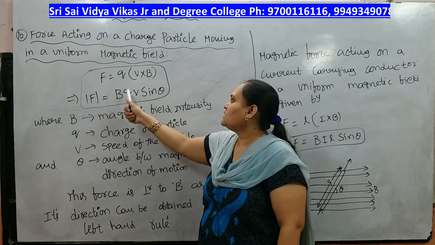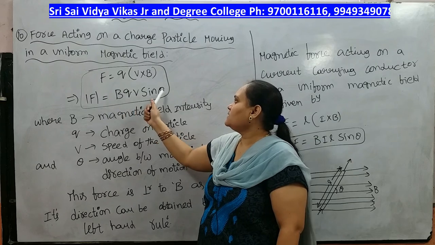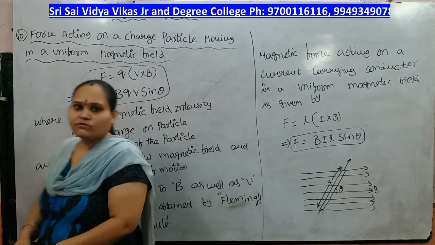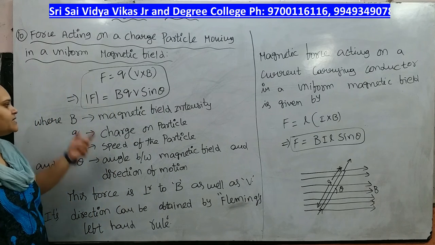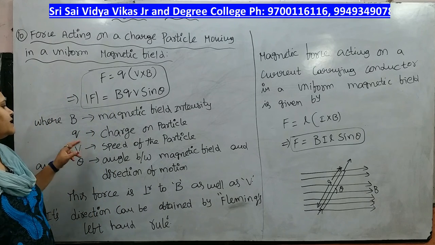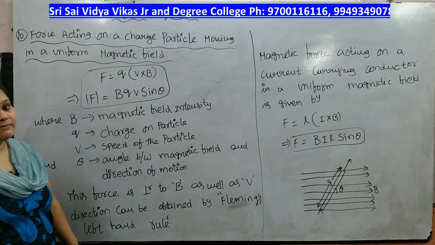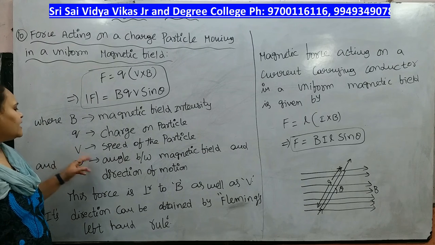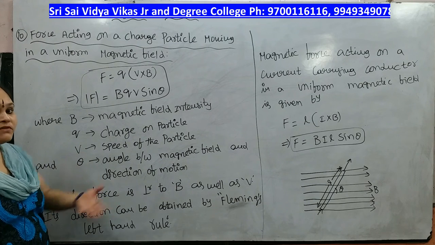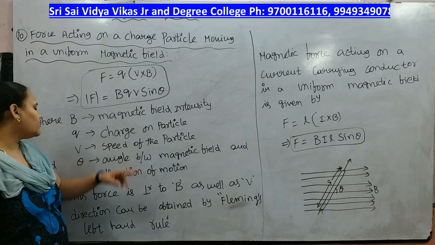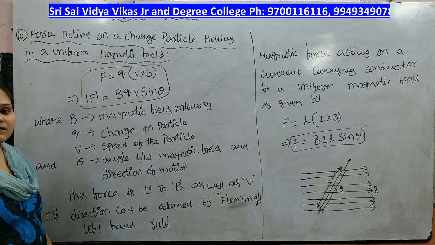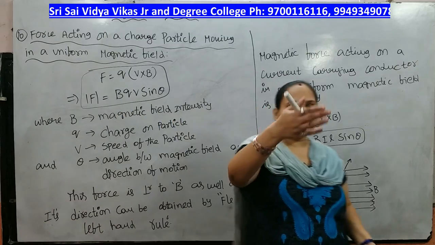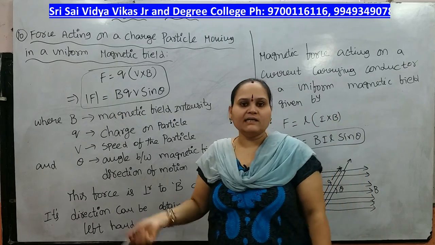So modulus F equal to BQV sin theta, where B is the magnetic field intensity, Q is the charge on the particle, and V is the speed of the moving charged particle, and theta is the angle between the magnetic field and the direction of motion.